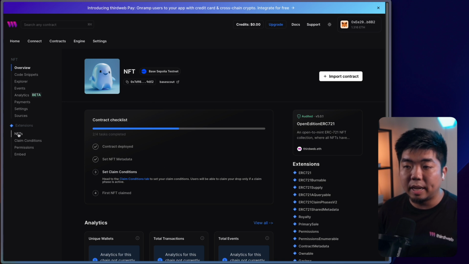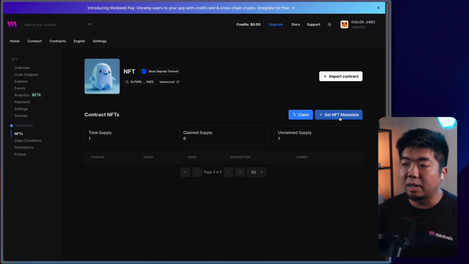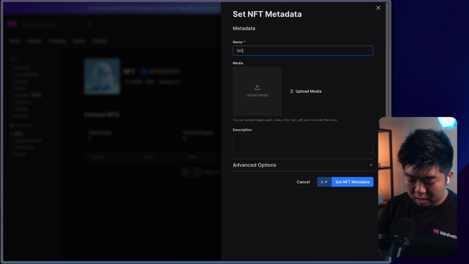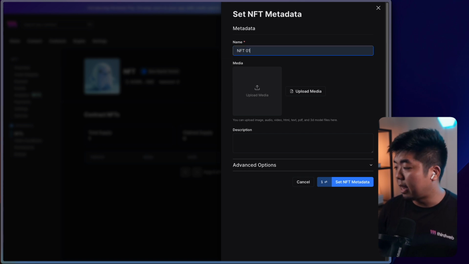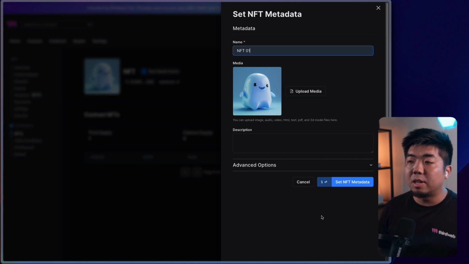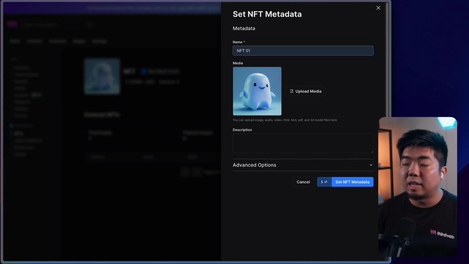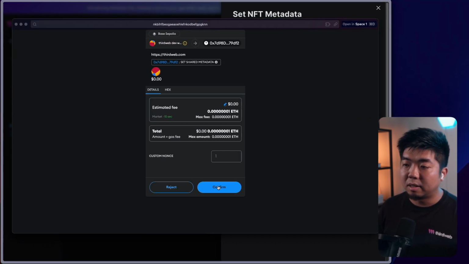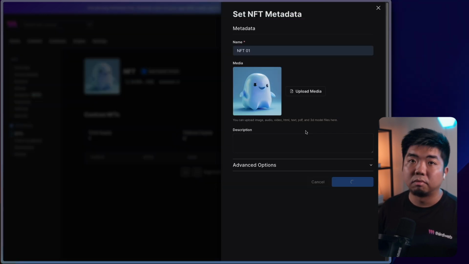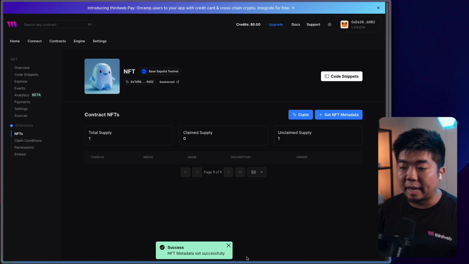Next thing we need to do is head over to the NFTs tab here. We're going to set the NFT metadata. I'm just going to call this NFT number 1 and drag in my NFT image. Again, you can create this NFT however you want. I'm just doing something quick and simple here for this tutorial. And we're going to set that NFT metadata. With the open edition, all NFTs minted get minted with the same metadata. So I'm going to confirm that. There we go, our metadata has been set.